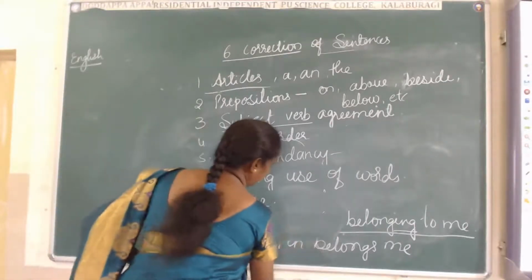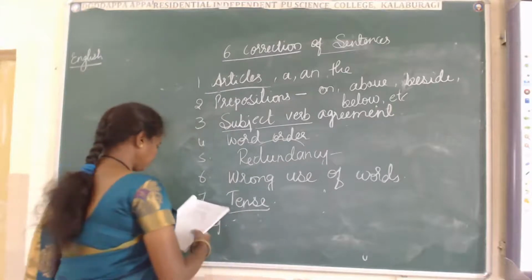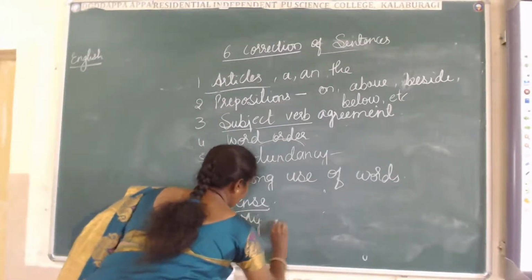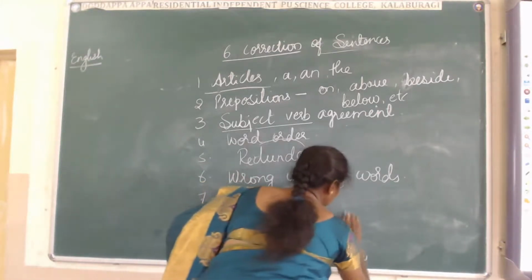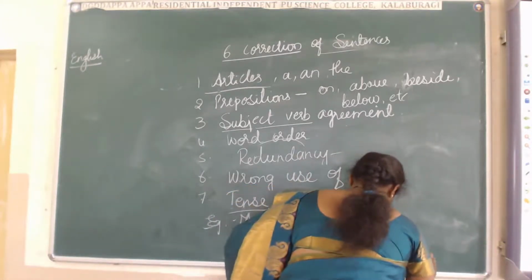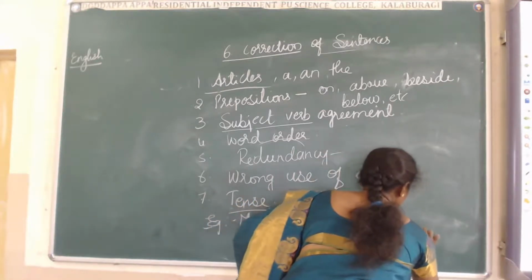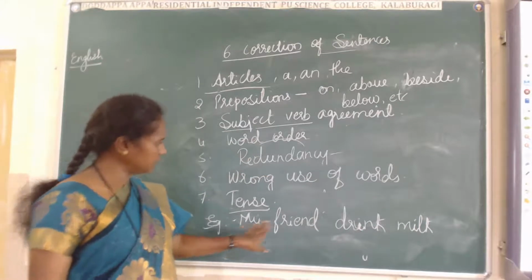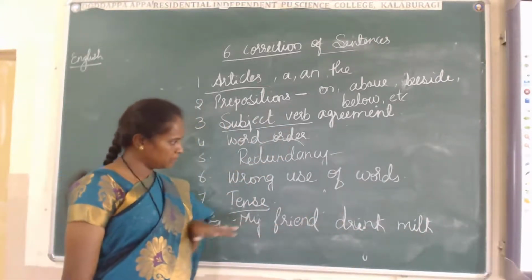Then what other example can we take? My friend drunk milk.